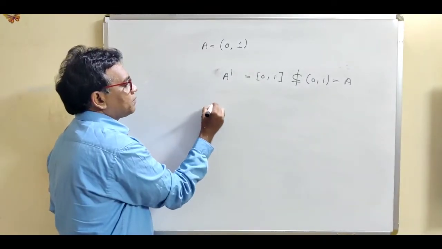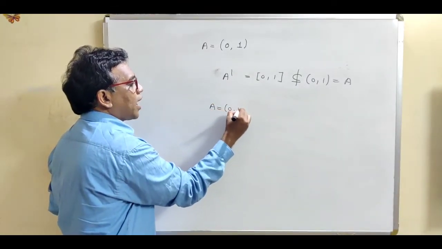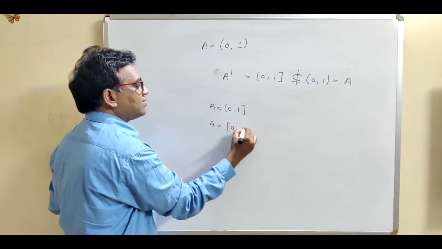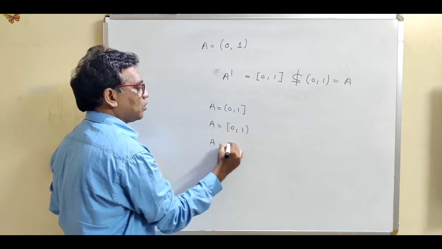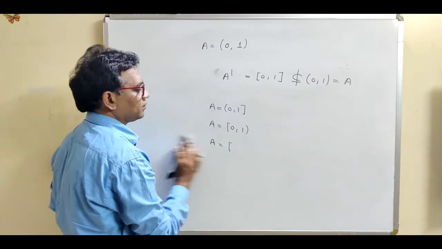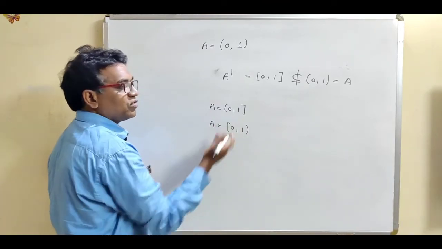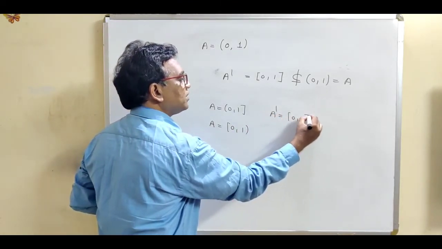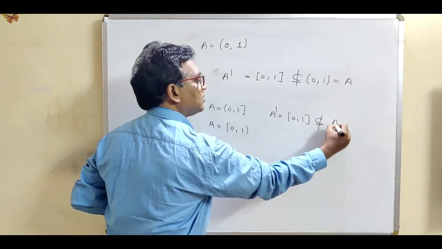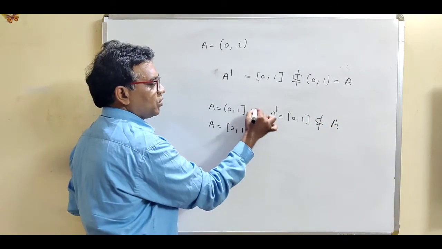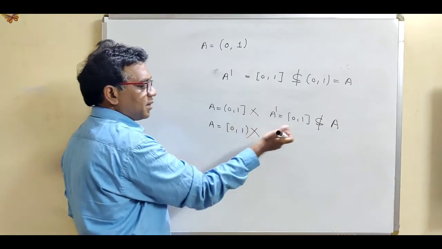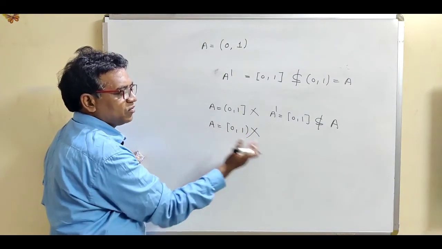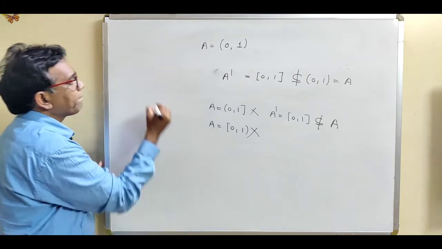Now similarly, for the half open interval, closed at 0 and open at 1, or for A equal to [0, 1), what are the limit points? It is again the closed interval [0, 1]. Obviously this is not a subset of A, so this is not a closed set. We can show the same condition for the half open interval, open at 0 and closed at 1. So this is not a closed set.